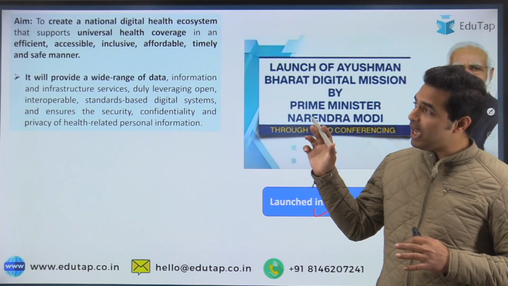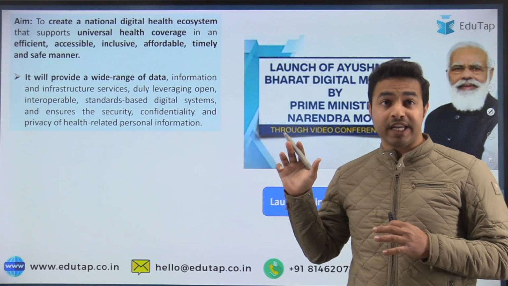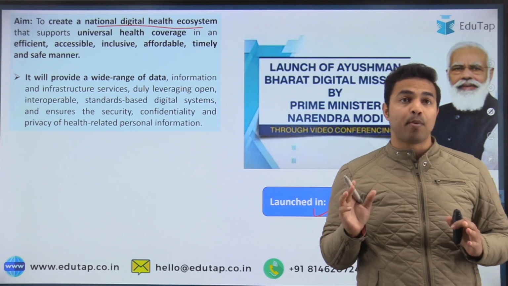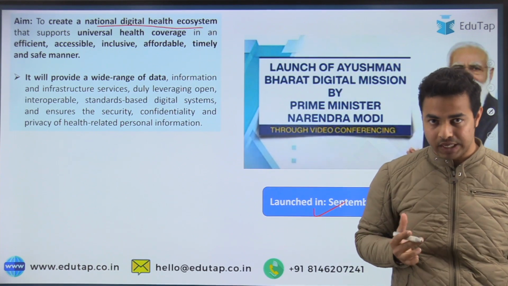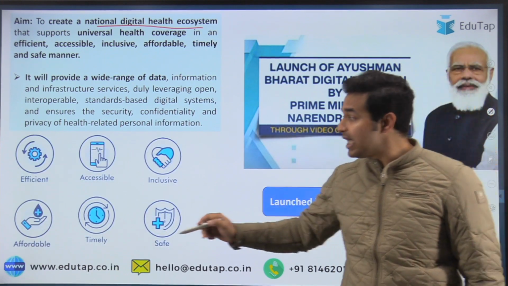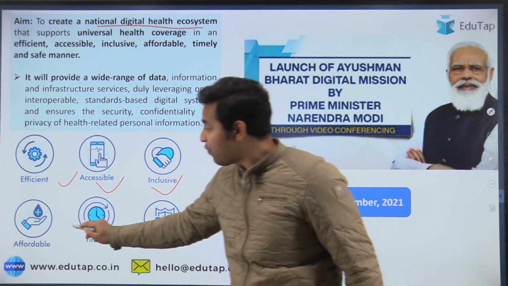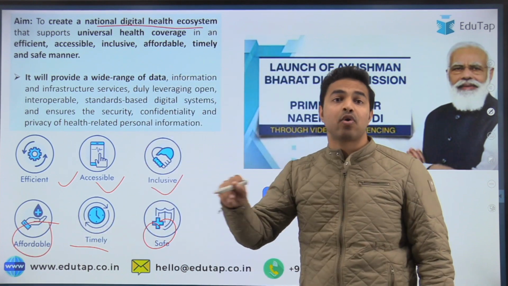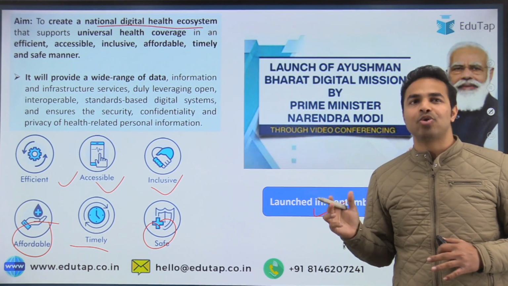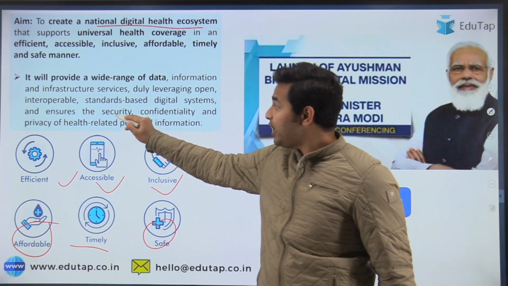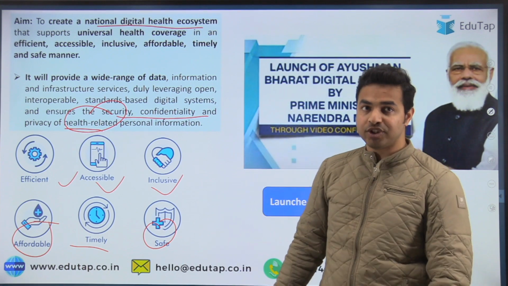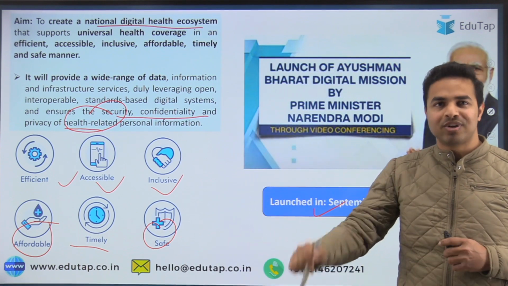When we talk about the aim of this mission, it aims to create a national digital health ecosystem which is going to support universal health coverage across the country, and this will be done by making the health facilities efficient, accessible, inclusive, affordable, timely, as well as safe for all the people across the country. Apart from that, this mission is also going to ensure the security, confidentiality, as well as the privacy of health related personal information. I really believe that this part is very clear to all of you.